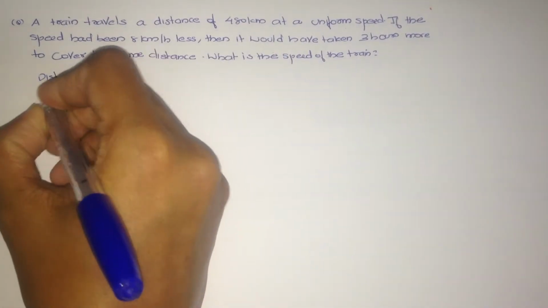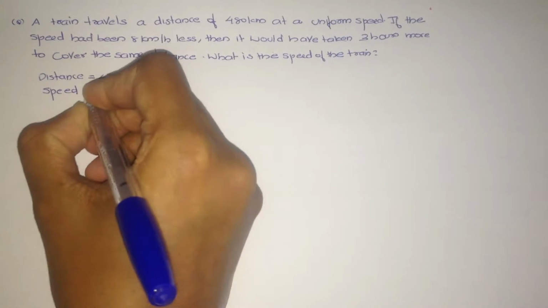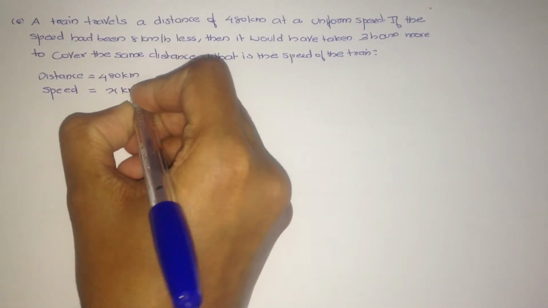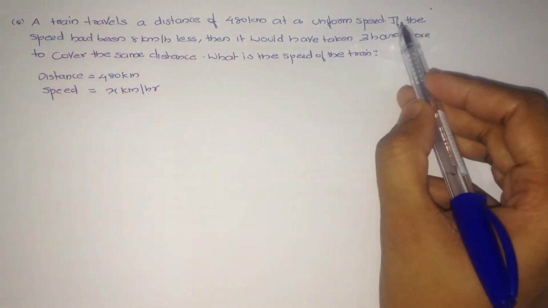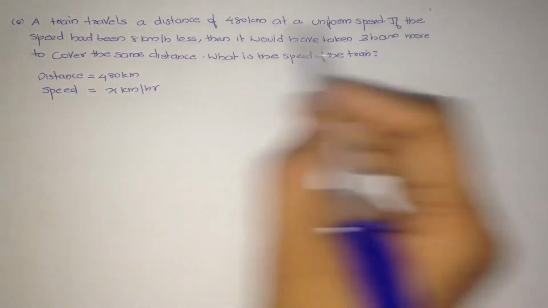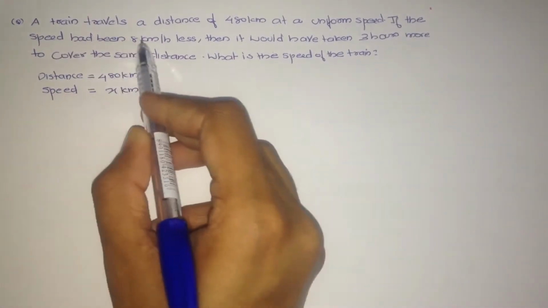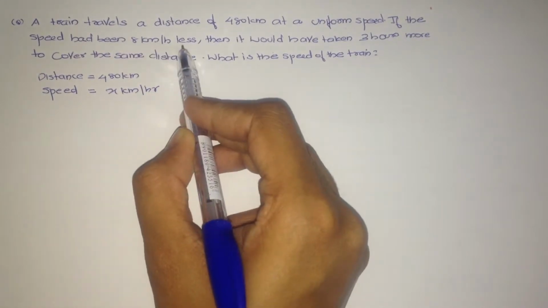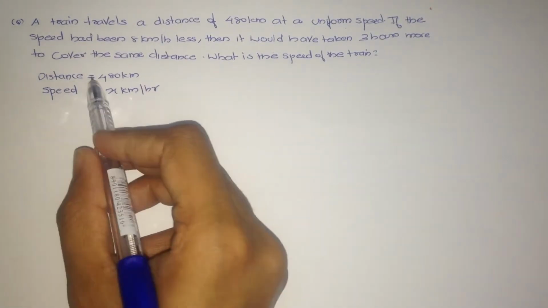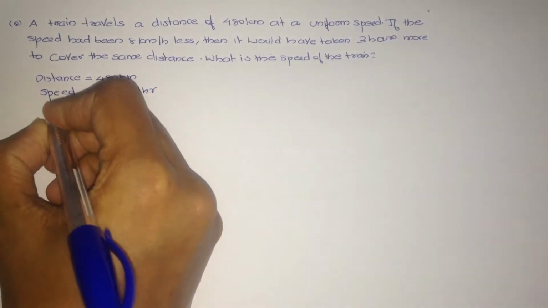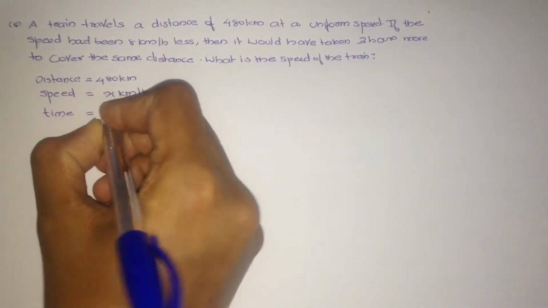Therefore, speed equals x kilometer per hour. In the next sentence, if the speed had been 8 kilometer per hour less, before that we can find time equals unknown.